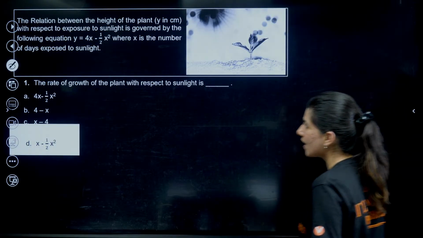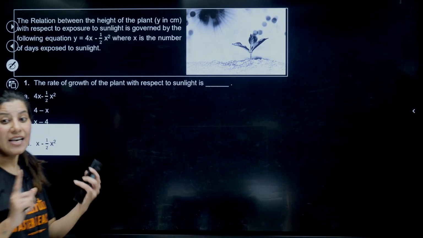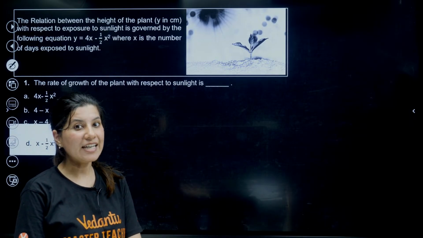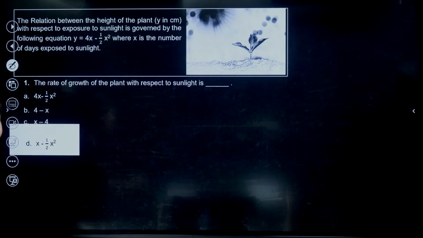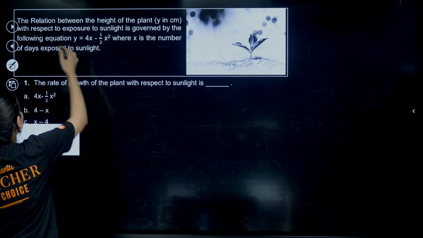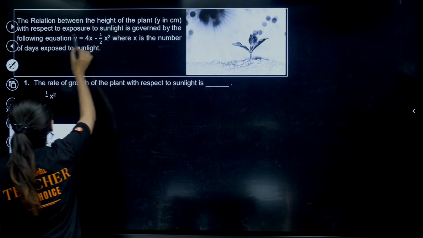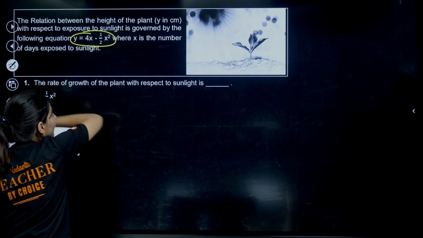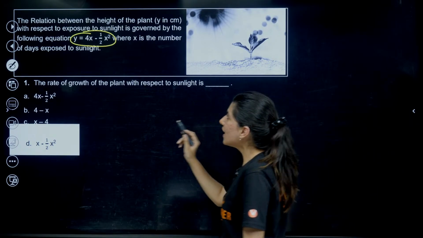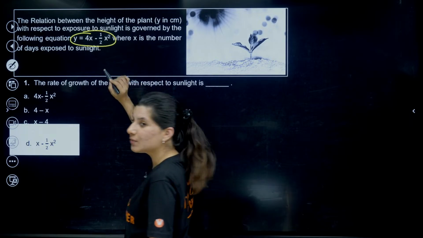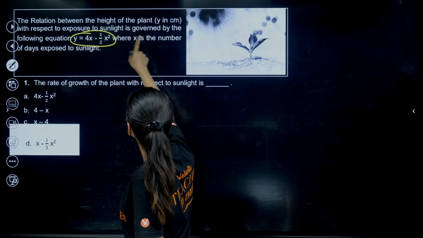All right. Now we have a very easy question. This is rate of change, application of derivative. Let's understand, this will be very easy. The relation between the height of the plant with respect to exposure to the sunlight is governed by this. So y is equal to 4x minus half x square. Here x is the number of days and y is the height of the plant.